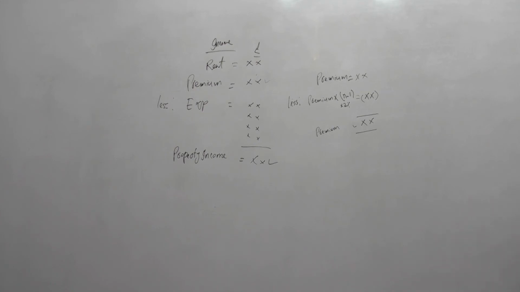Right? So that is the end of our chapter. And that is the end of our chapter on property income.